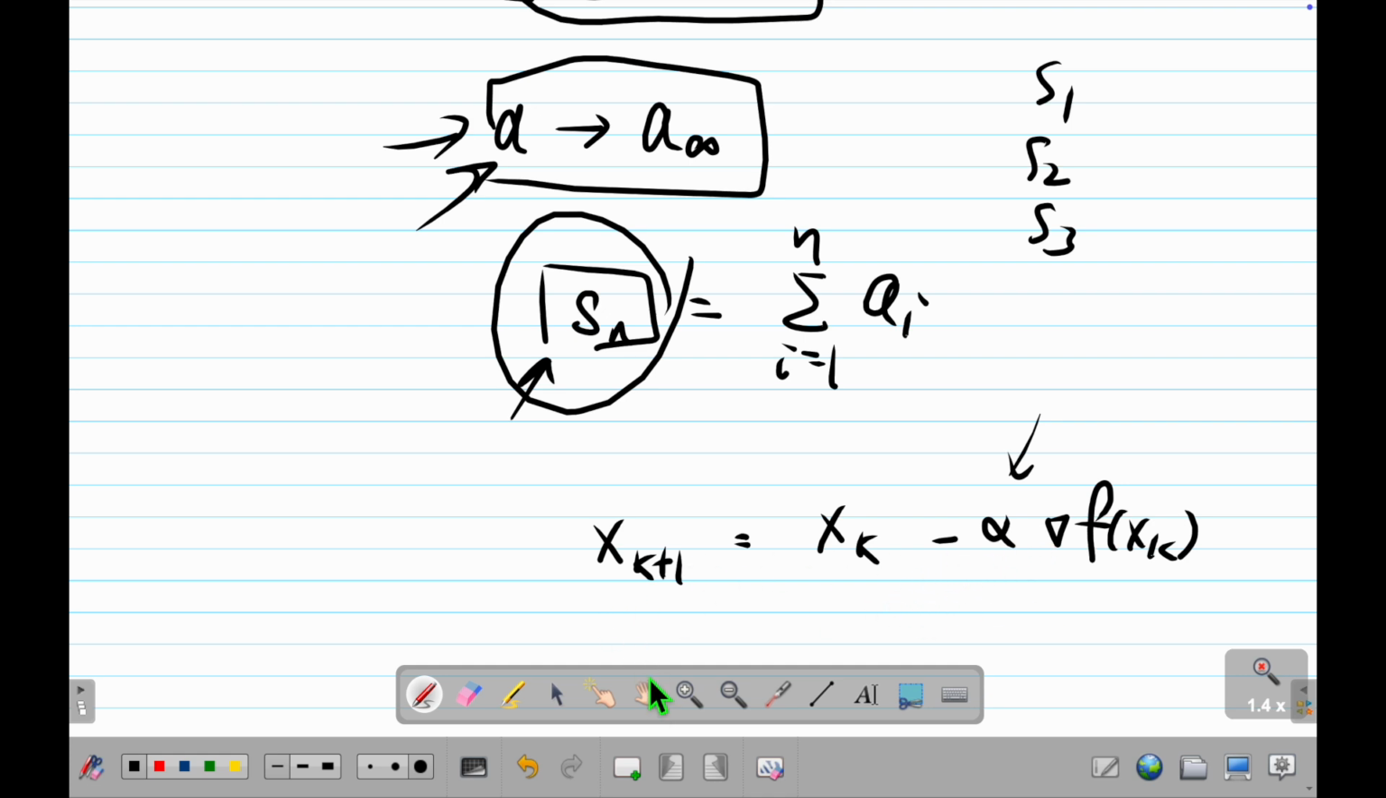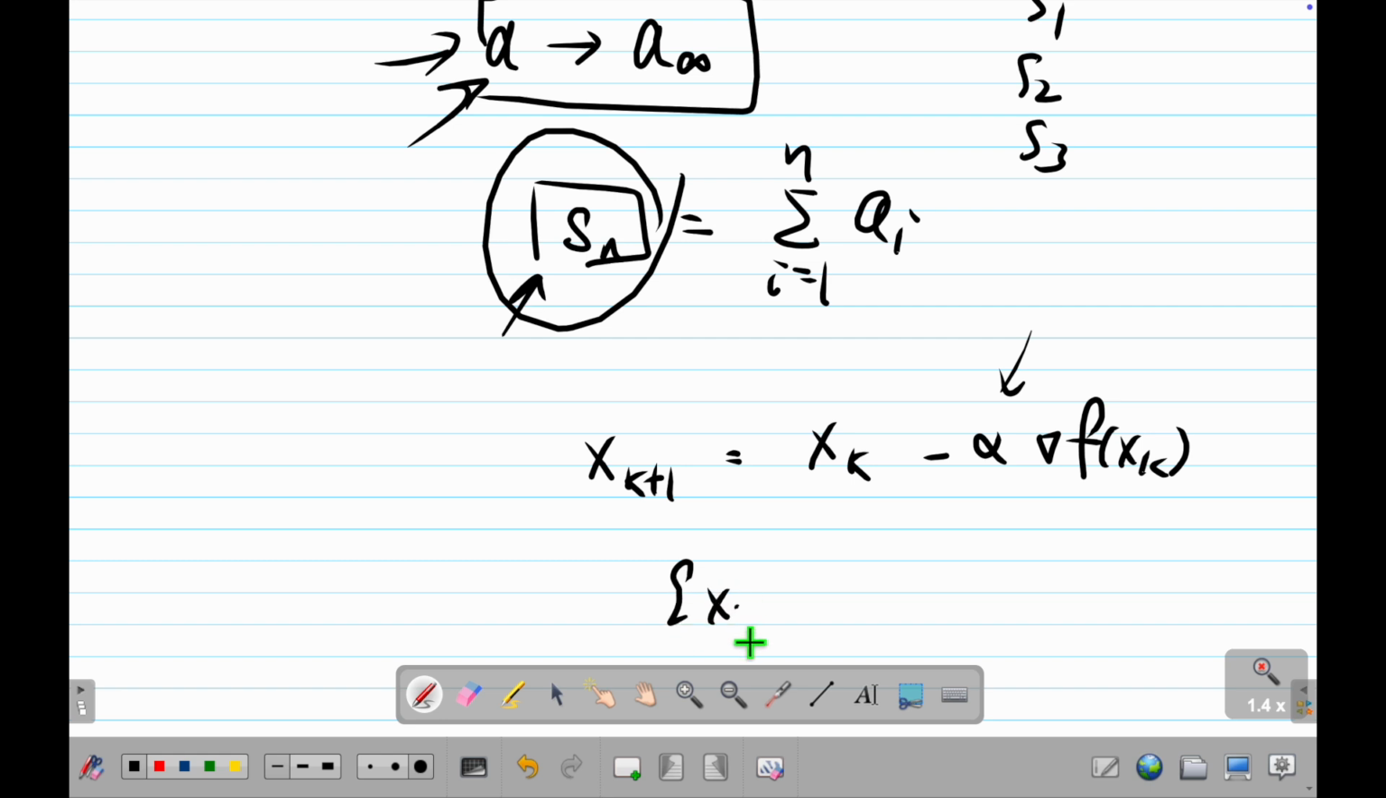Then if I have this, I have a sequence, right? I have a sequence x_{k+1}, or x_k. Then how do you prove this converges? It may be very difficult to prove it converges. But if I do this, then it may be easier.